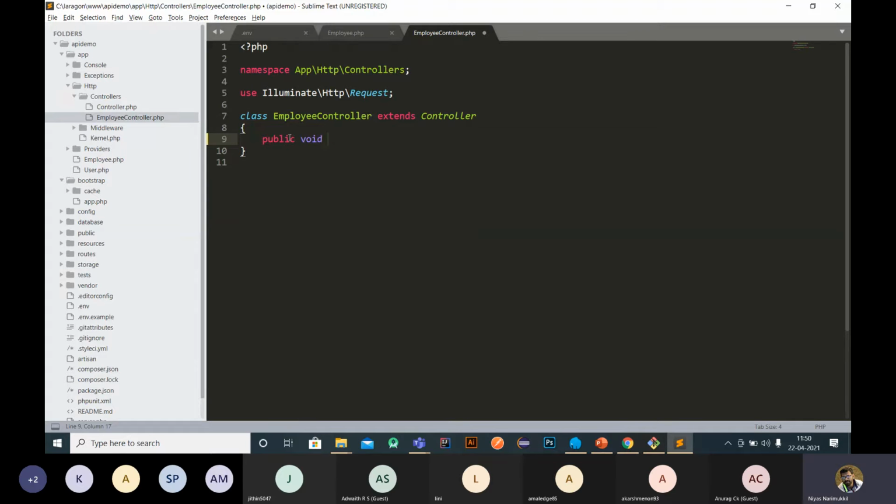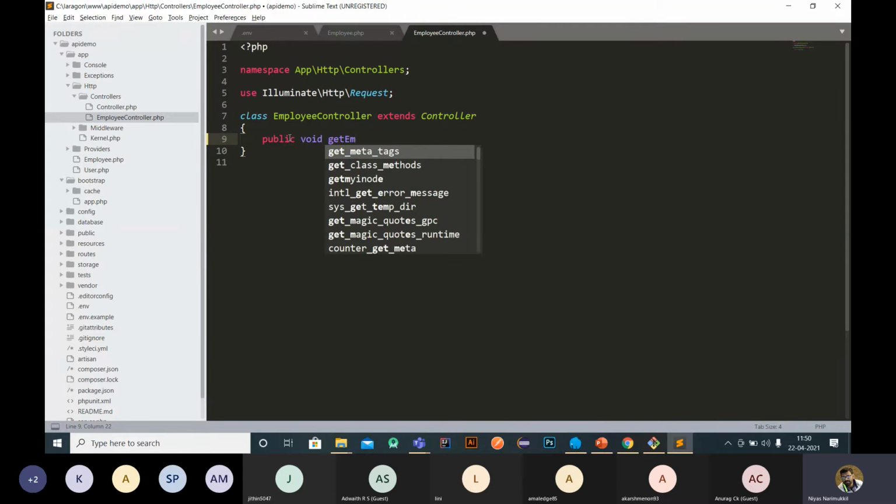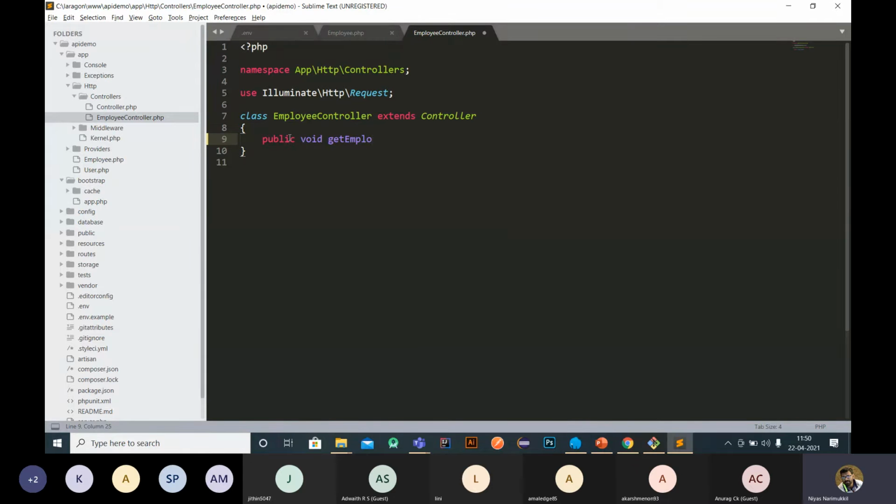Create a method public function getEmployees. Under getEmployees, we are going to get all employees, right? So this is the model.